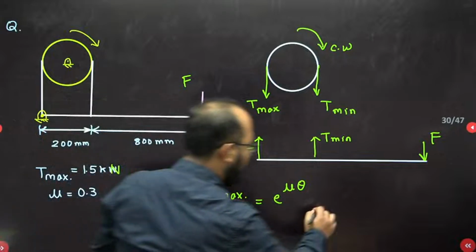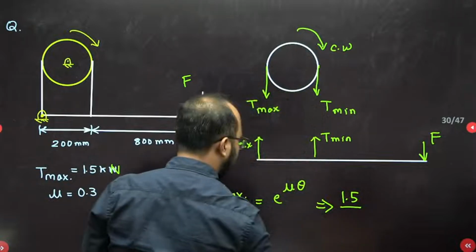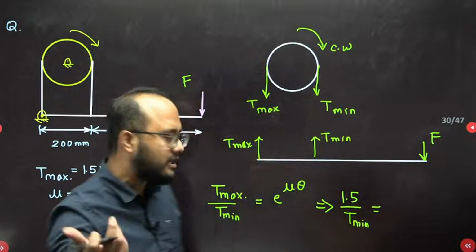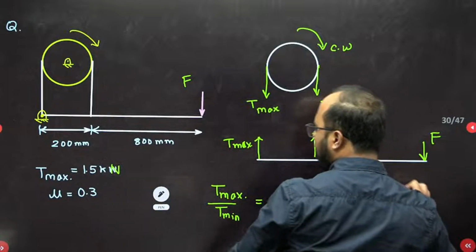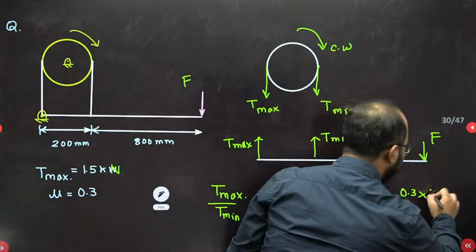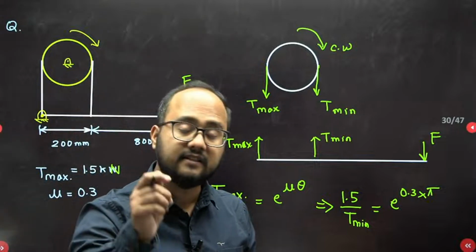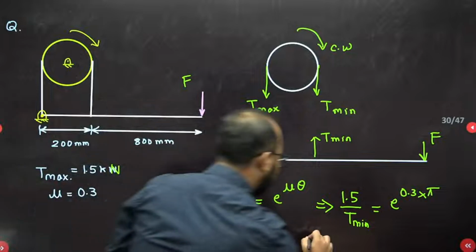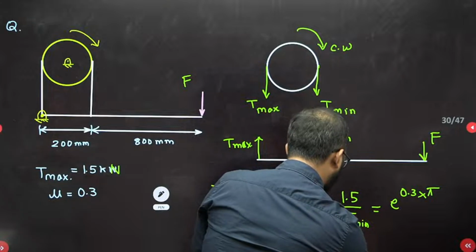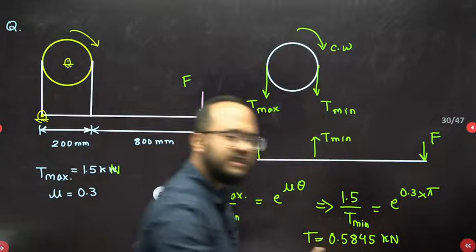Now the maximum value they have already given as 1.5 kilonewton, divided by this T min, or you can also write T1 by T2. It's your choice. Now using this relation, the coefficient of friction is 0.3, and theta will be 180 degrees, that is pi. Remember we need to mention the angle in radians. This is very important. So from here, this T value you will get approximately 0.5845 kilonewton. This is the tension we got.